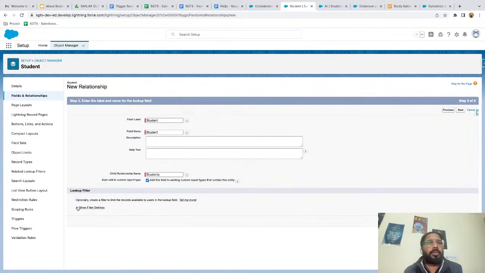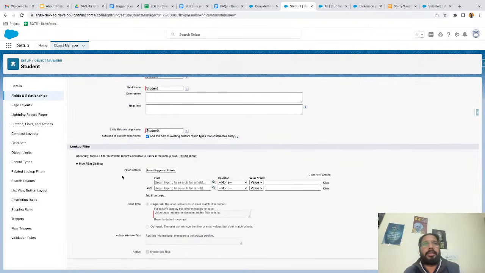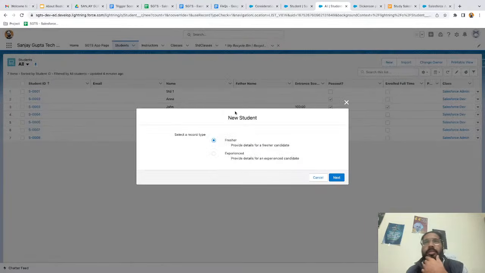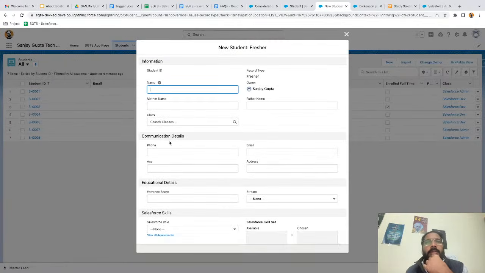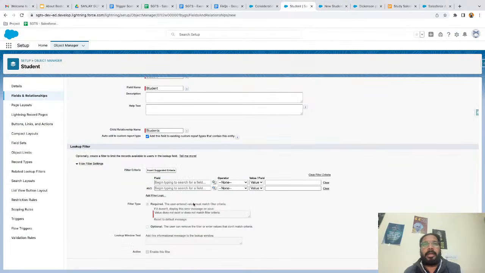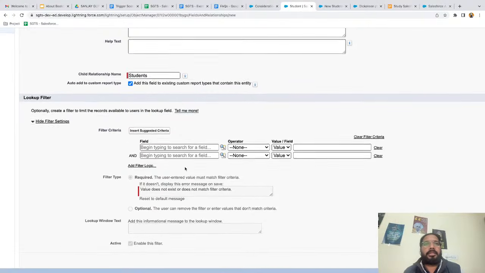And one more thing I want to show you, this lookup filter, I forgot to explain this yesterday. So whenever you create any record, let's say if you are creating new record on student and you see this lookup option, here you will see all the records right now. But if you want to filter these records conditionally, you want to see specific records here while selecting, for that purpose, you can apply this lookup filter, right? So here you can apply these conditions.